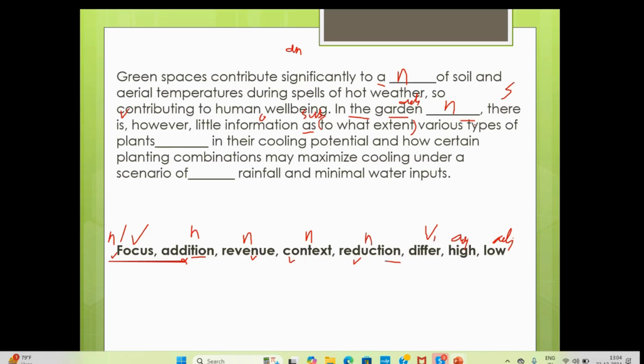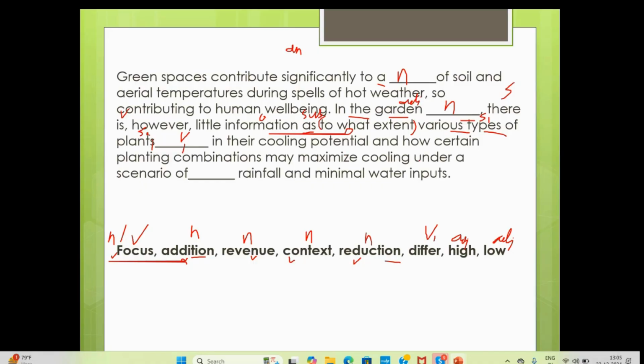Okay, various types is the subject, plants is the subject, dash in cooling potential and how, object. We need a verb with no s. Why? Because the first subject is plural, so a verb with no s. Once you go through subject verb agreement and auxiliary verbs, it will make sense. So always take the first subject for the agreement. It's plural, so it's a verb with no s, the verb in its own form.